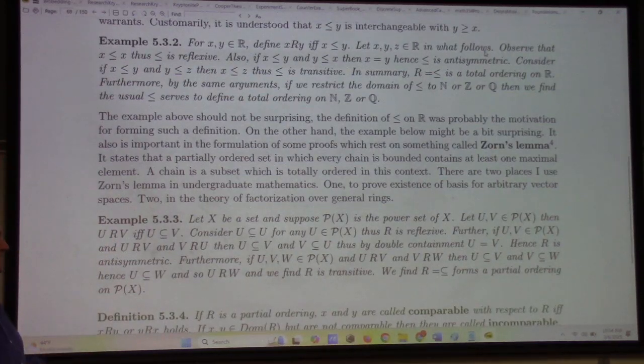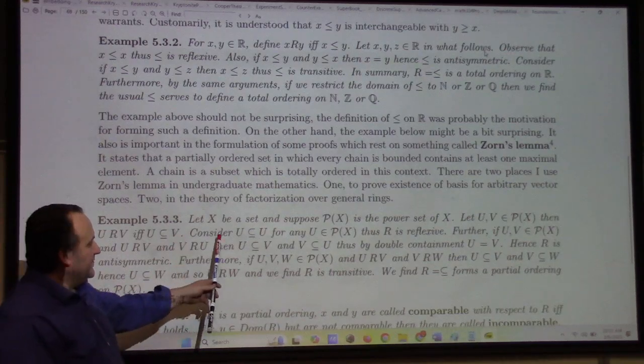It's not a relation on the power set, right? Because there's no reason that one set has to be a subset of another. There are subsets which are not comparable. There are sets which are not subsets of one another. Those are incomparable elements in the power set.